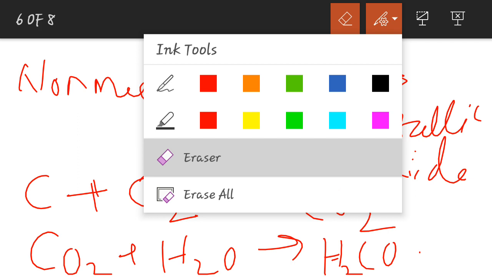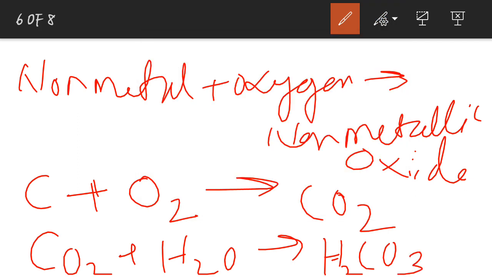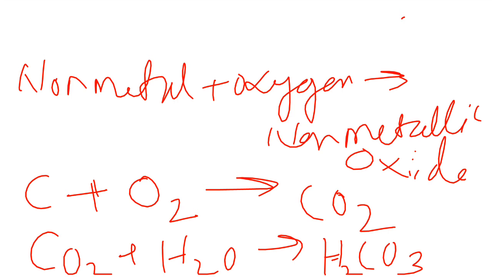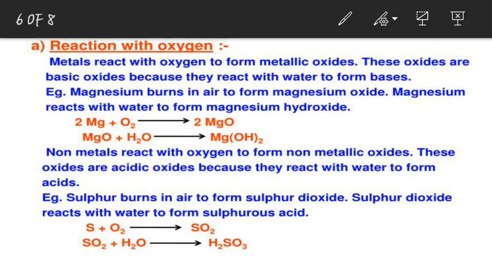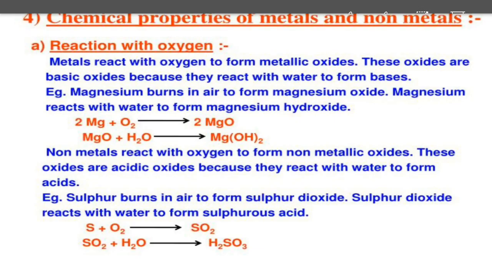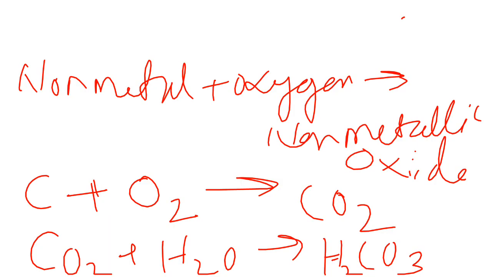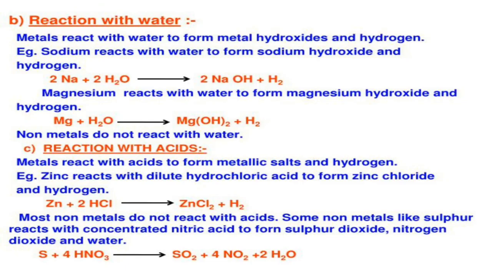So this is carbonic acid. Clear? This is the reaction with oxygen. When the reaction with oxygen takes place with non-metals, it is going to form an acidic oxide. Blue litmus will be turning to red. So these are the examples of non-metals for us. Then now we are coming to reaction with water.